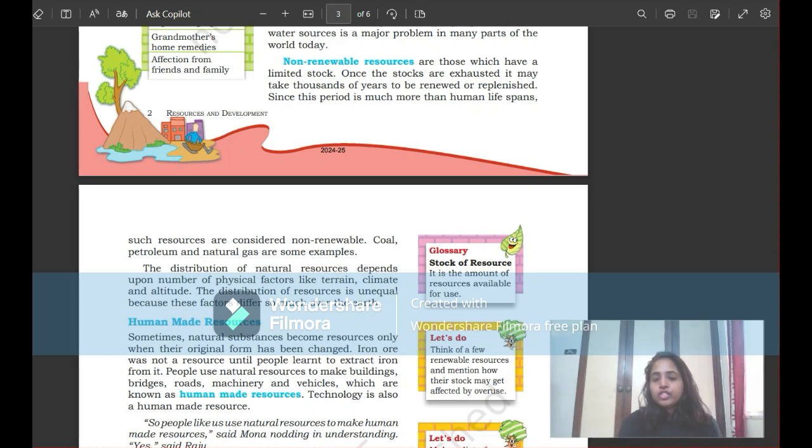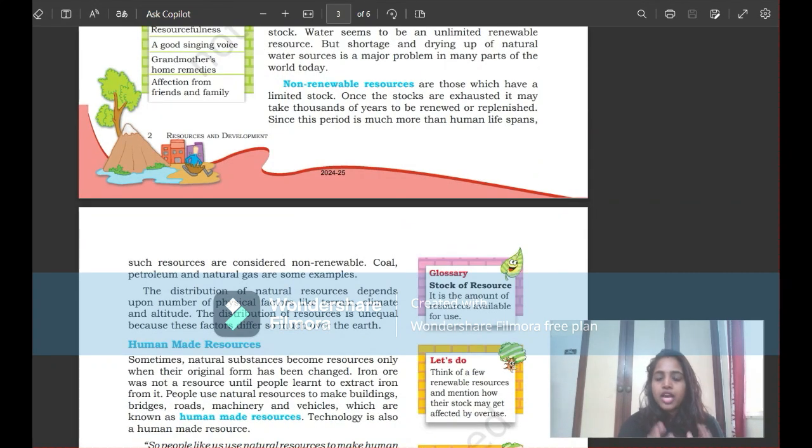The distribution of natural resources depends upon physical factors like terrain, location, climate, and altitude. The distribution of resources is unequal because these factors differ so much over the earth. We already saw this in our last class. There is a difference in climate and temperature according to the location on the earth. So I will stop here with the natural resources.